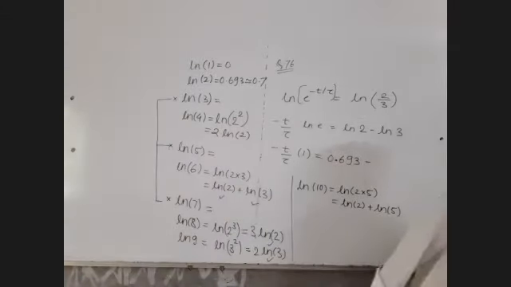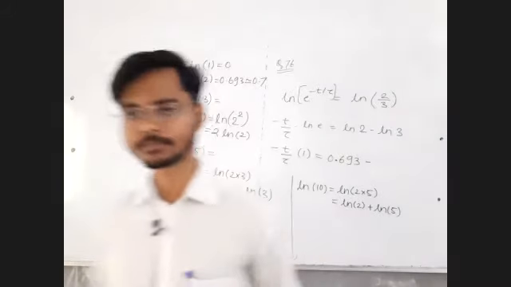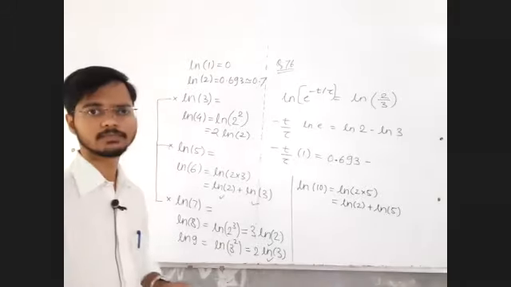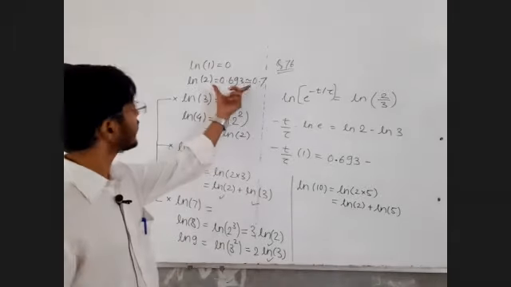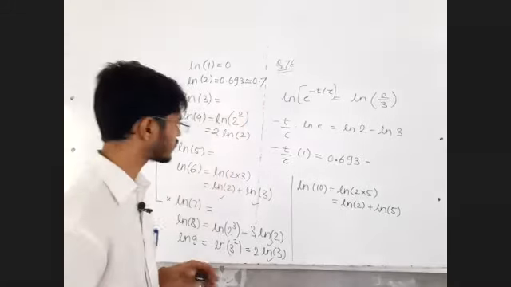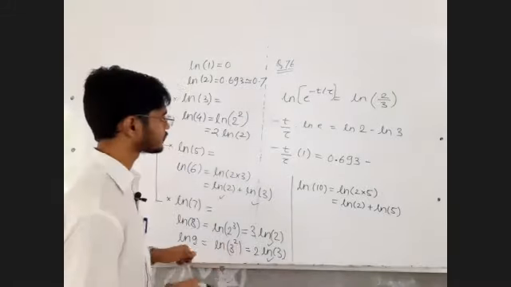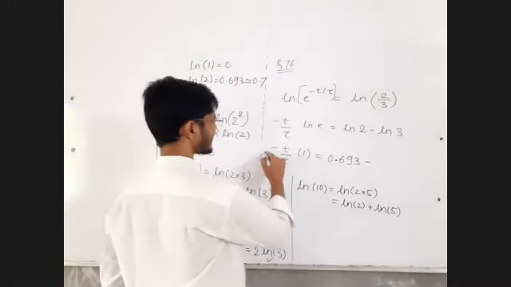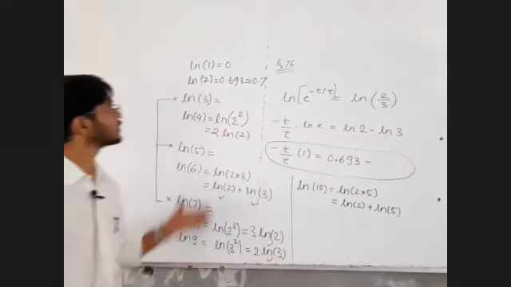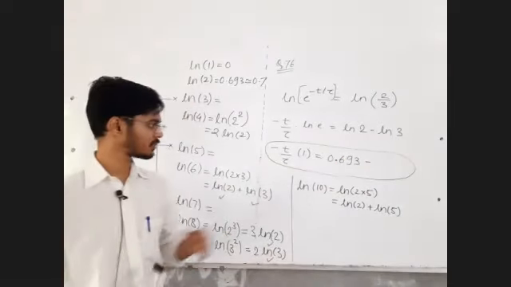Convince yourself. Fast. I will give you these values: ln3, ln5, and ln7. I know that. I also know that you know this ln2. Convince yourself first. Everyone, convince yourself, so that these calculations are not a big deal for you. See, I remember these values. You also can remember these values.